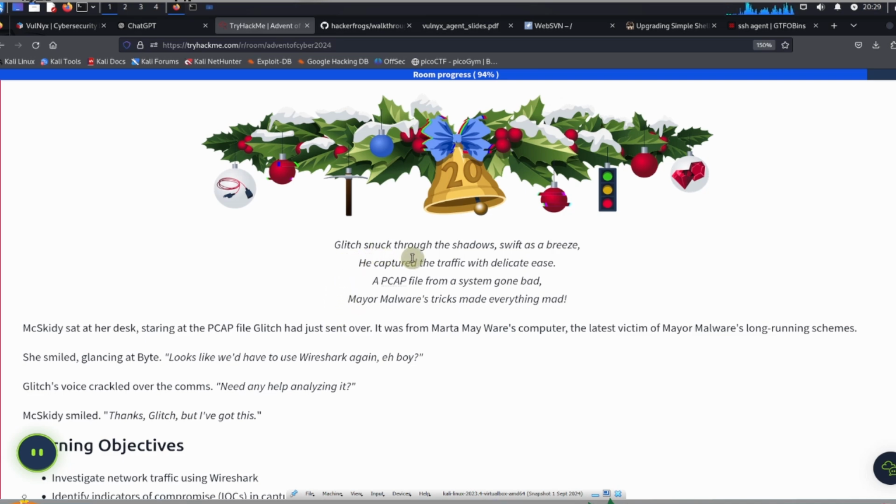So Glitch snuck through the shadows, swift as a breeze. He captured the traffic with delicate ease. A PCAP file from System Gone Bad. Mayor Malware's tricks made everyone mad.